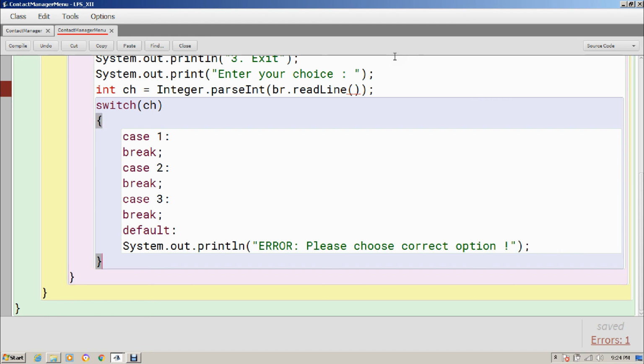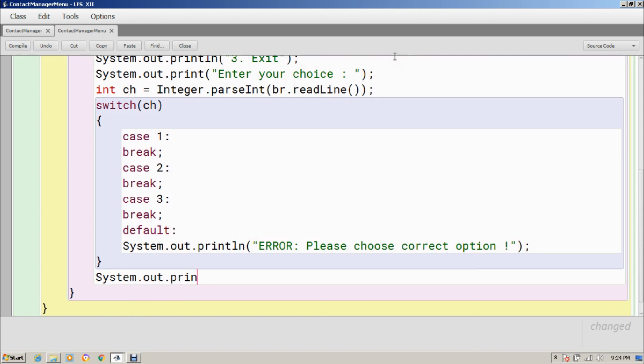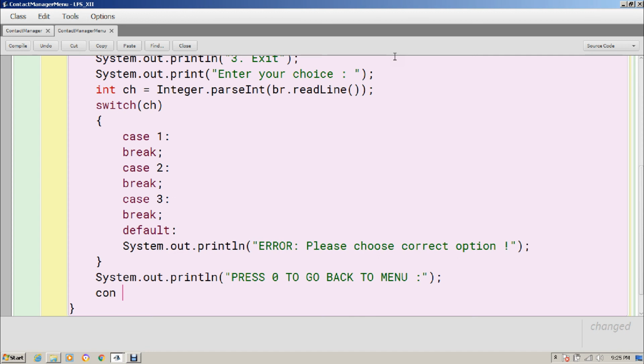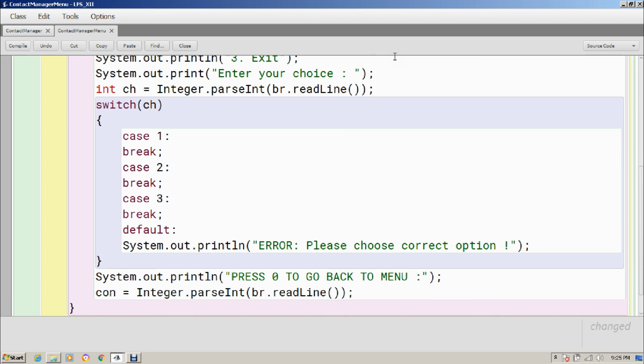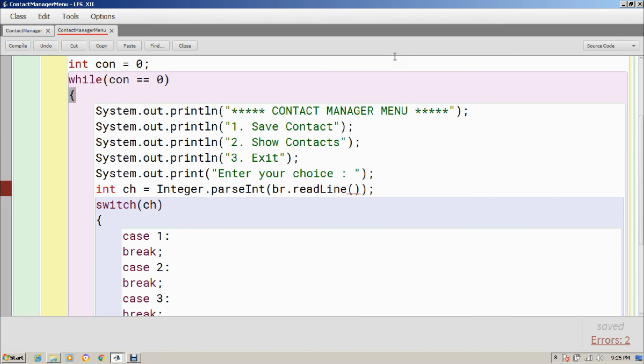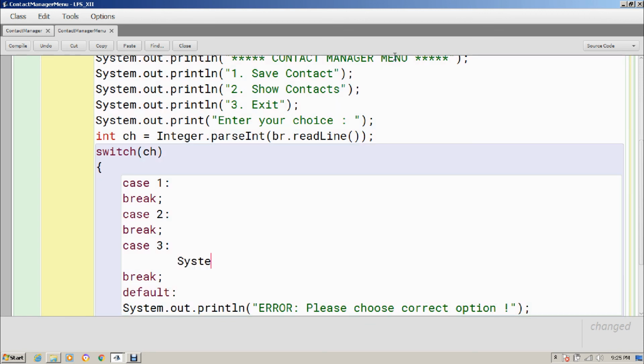Fine. And after this switch I will ask the user whether he wants the menu to be shown again or not. So I will ask, press 0 to go back to menu. I think it's fine, and that I will store in con. So a con variable I have created, and here I will accept the integer with the same code. So I'm just copy pasting it over here. So of course after this the while condition will be checked, and if it is 0 again, the menu will be shown again. Now in case 3 I will call System.exit so that this can exit.